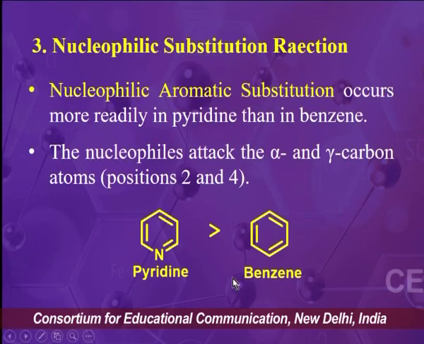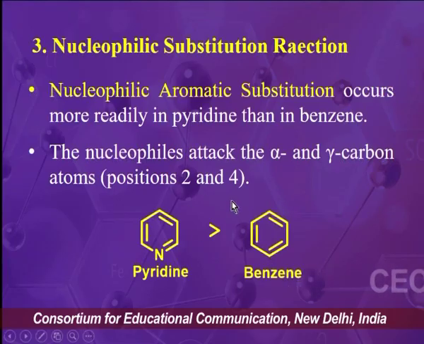In electrophilic substitution reaction, we discussed that benzene was more reactive than pyridine, but in nucleophilic substitution reaction, we are going to discuss that pyridine is more reactive than benzene.